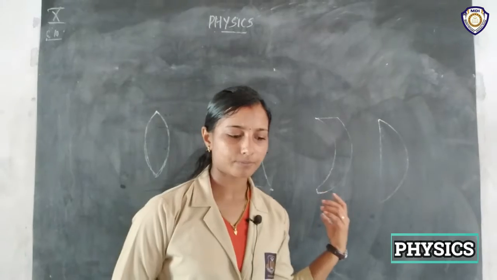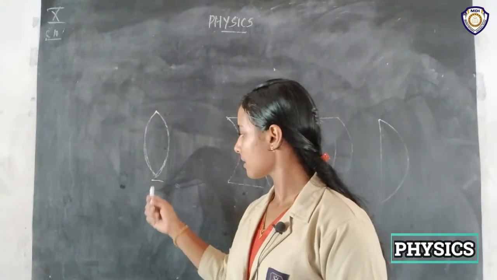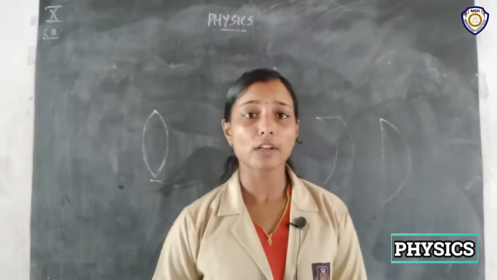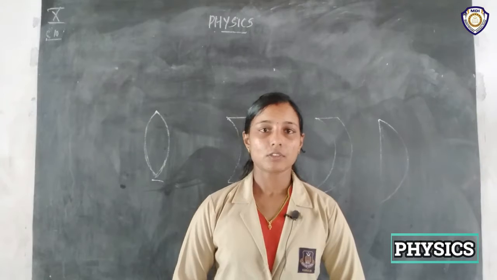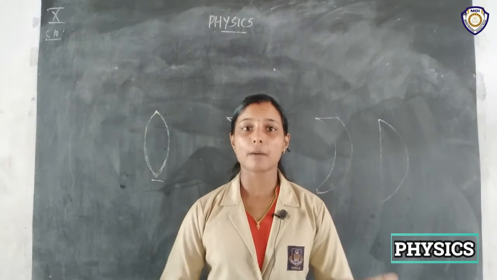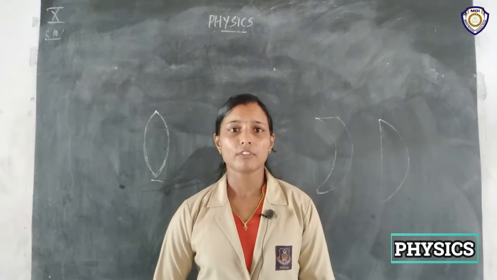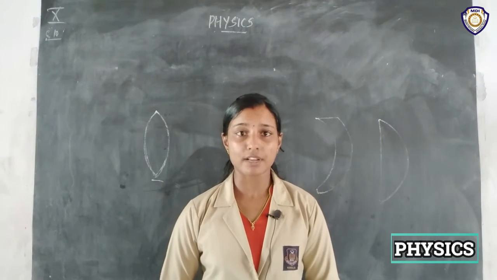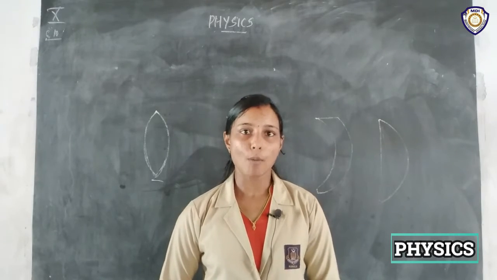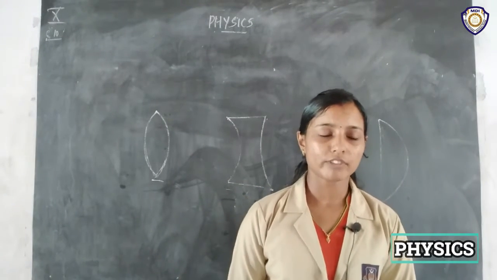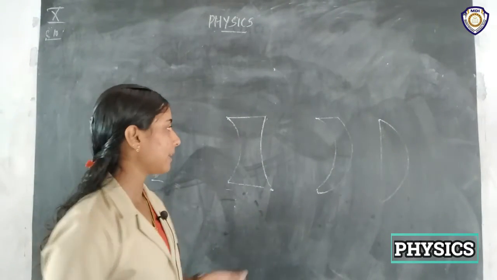Simple lenses means this is a simple lens, this is also a simple lens, and a compound lens means a combination of simple lenses. Two or more simple lenses combined form a compound lens. You can see compound lenses in cameras or video recorders. So don't worry about that. We have to study simple lenses.